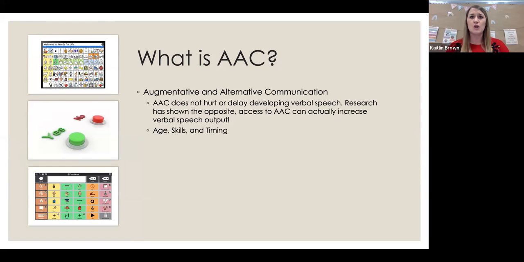AAC is certainly not new, but we know that there has been a greater surge in its use in the past years. I would say even in the past 5 years. I have done more speech generating device applications in the past 3 years than I did in my first 3 years in pediatrics. So there's certainly a big shift.